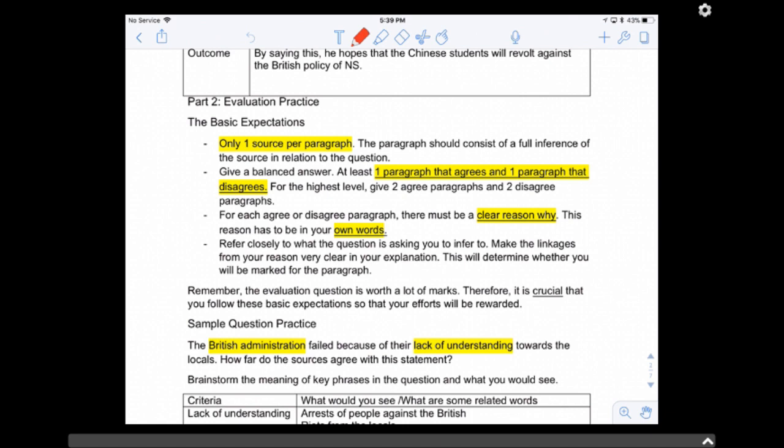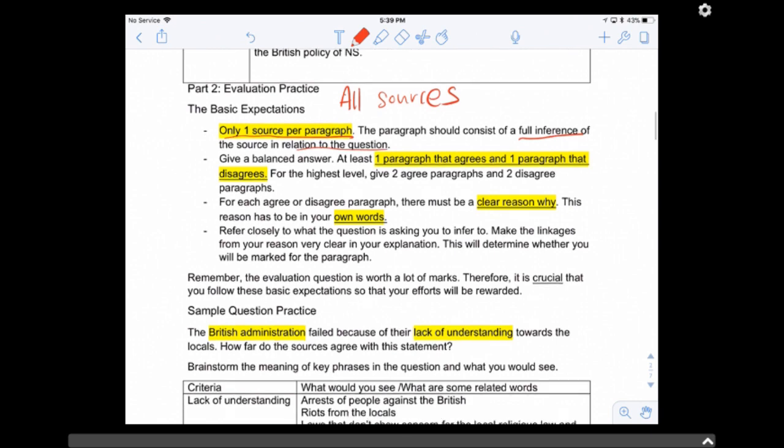So it's an evaluation using all sources. They will ask you to use all sources. But even though they ask you to use all sources, please only give me one source per paragraph, right? One source per paragraph. That's it. Don't mix two sources together in one paragraph. And after you've written one source per paragraph, do a full inference of that source in relation to the question.